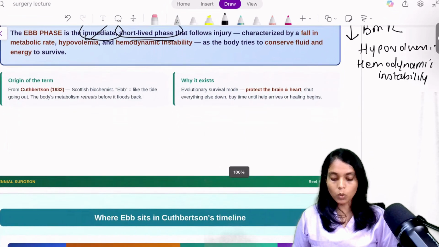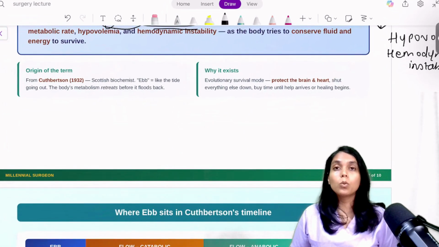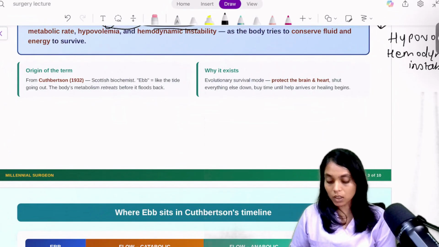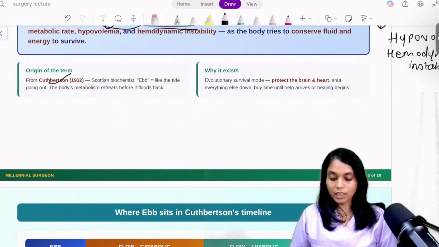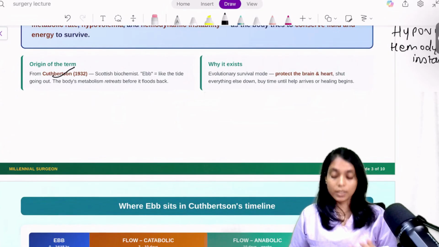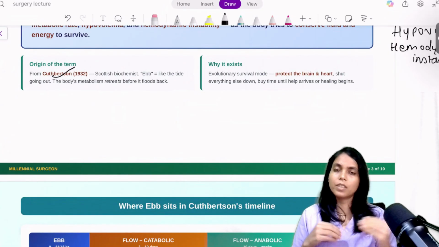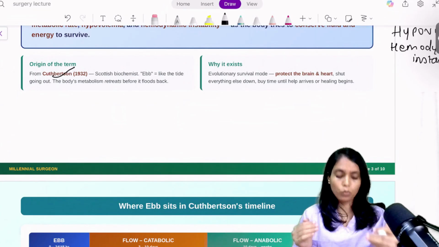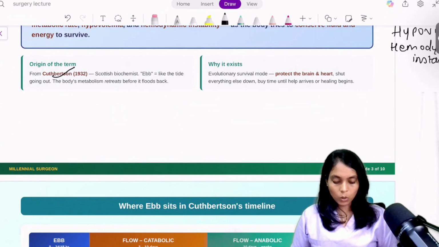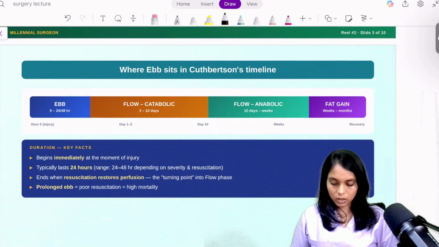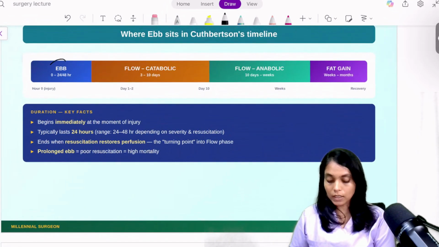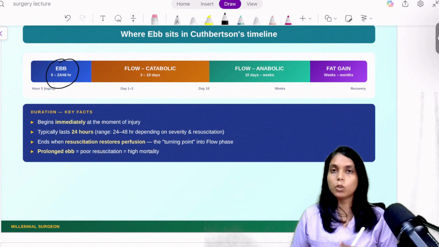Everything the body is now doing is to conserve fluid, conserve blood, and conserve energy. So who is that great person who coined this term? He was Cuthbertson. He was the scientist who first coined this term ebb phase, and who categorized the period after injury into ebb, flow, and fat gain phases. Let's see. Ebb phase is the first phase after injury. It is from 0 to 24 hours and at maximum it gets prolonged to 48 hours.